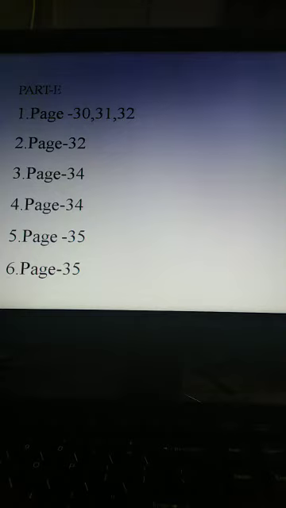Next synthetic fiber is polyester. Polyester is a well-known synthetic fiber. It is a polymer of many ester units. After that you should write two properties of polyester as it is lightweight, strong and elastic in nature. It is resistant to stretching and shrinking. And after that you should write one use of polyester.